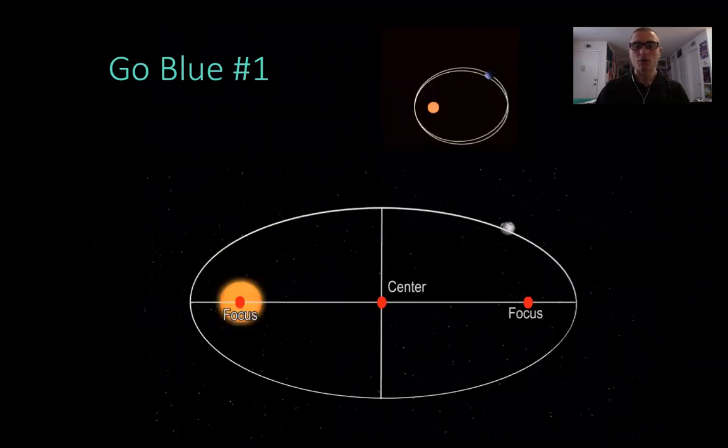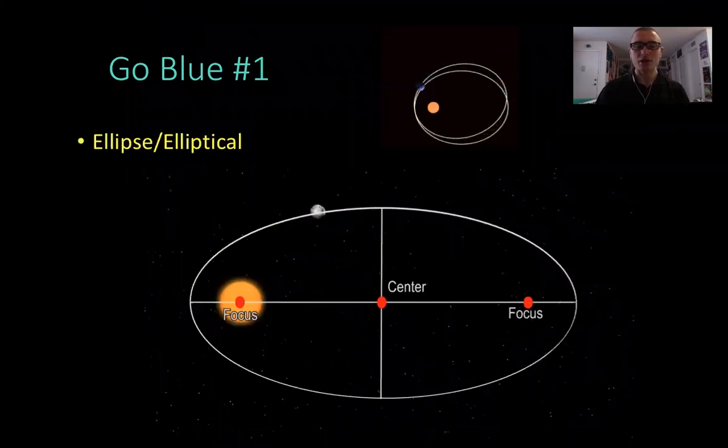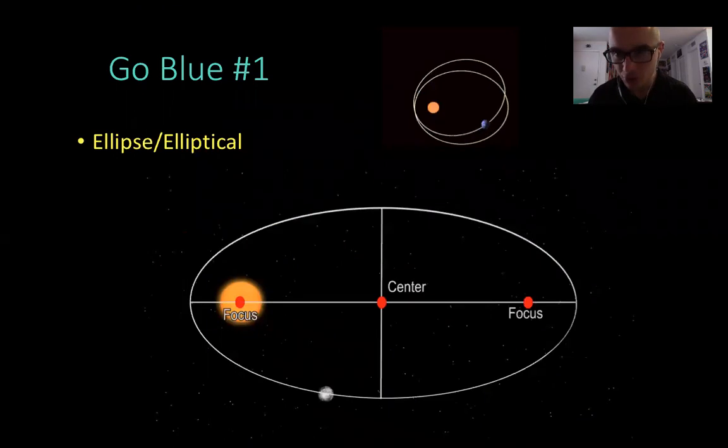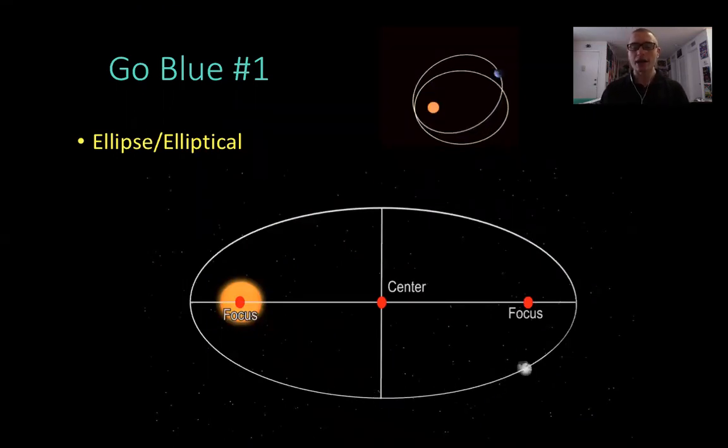All right, so number 1, the answer was ellipse or elliptical, kind of like an oval egg type shape going around the sun. Keep in mind, the sun is not at the center of this orbit. Orbits do not occur in a circle. They occur in a longer, stretched out oval shape that we call an ellipse and elliptical.